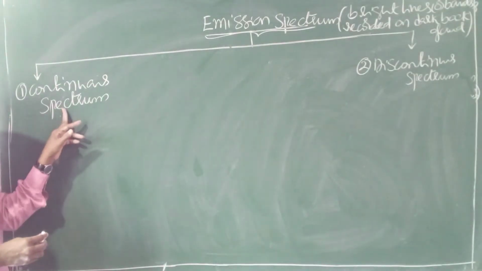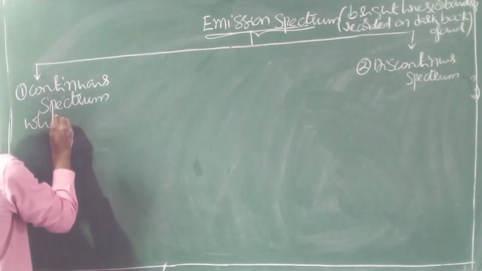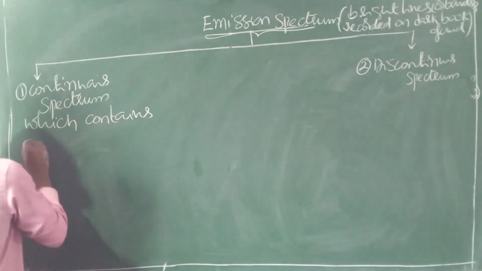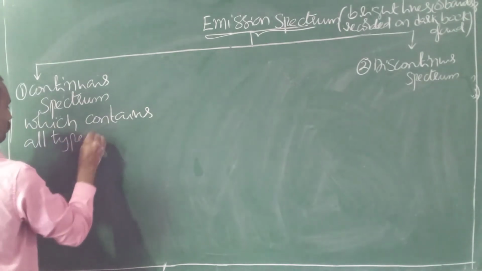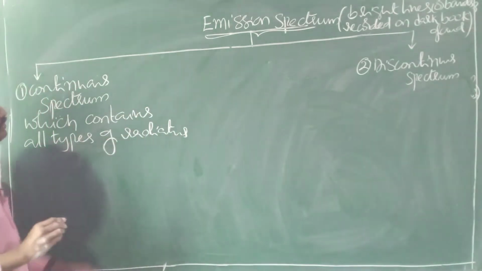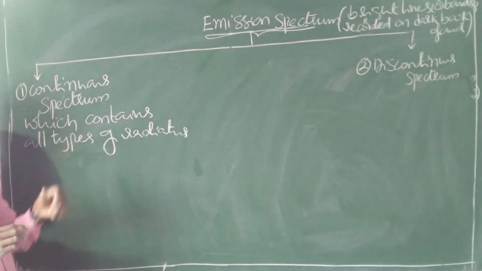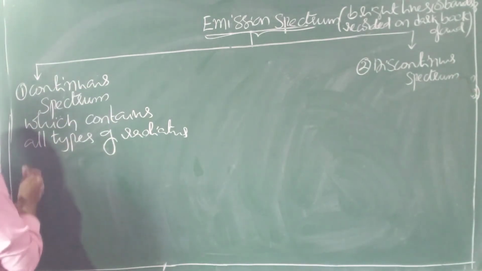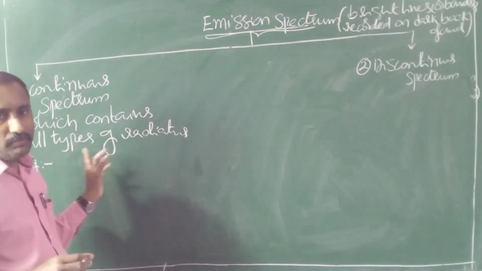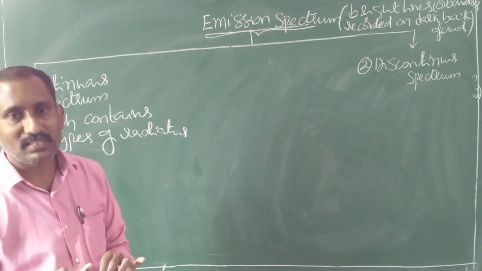The name itself gives the answer, it contains all types of radiations. So in the emission spectrum, if all types of radiations are there, it is known as continuous spectrum.